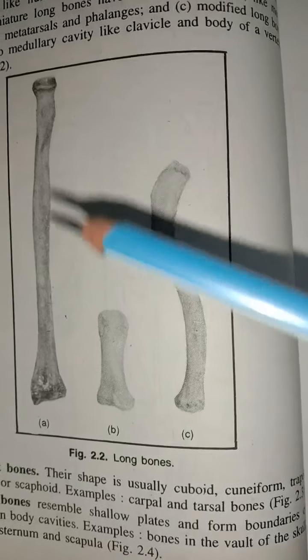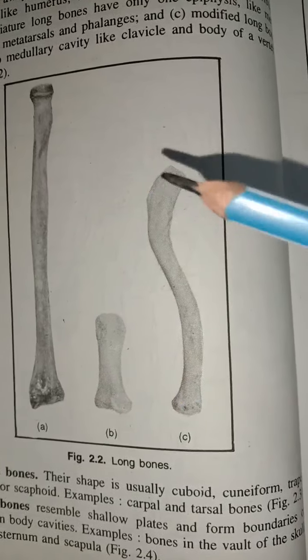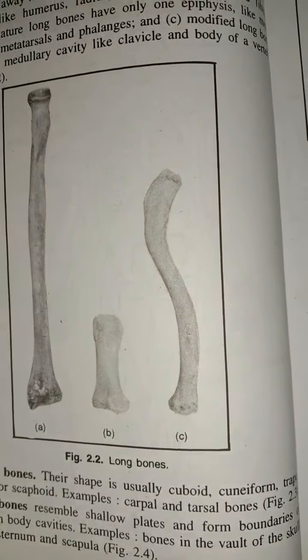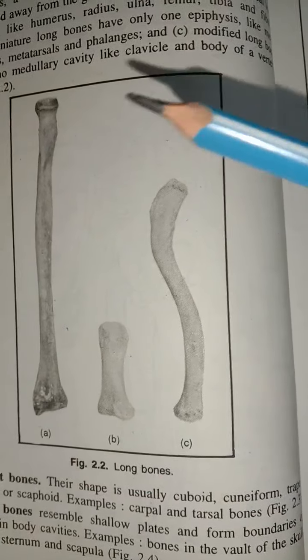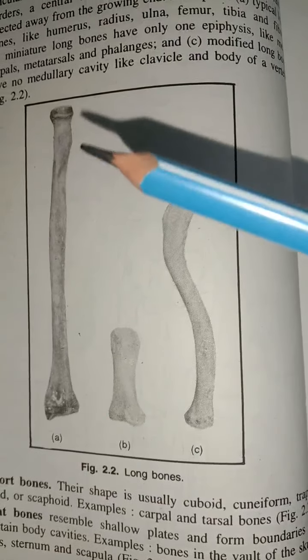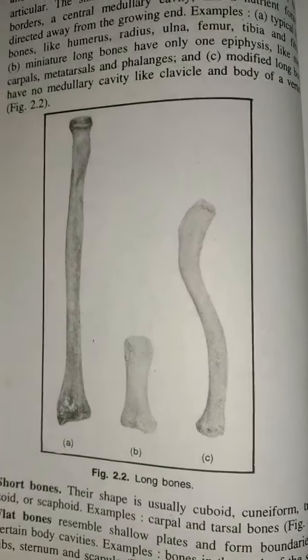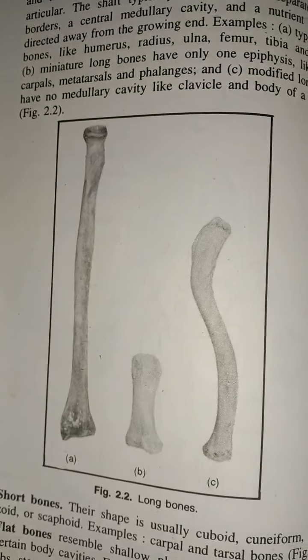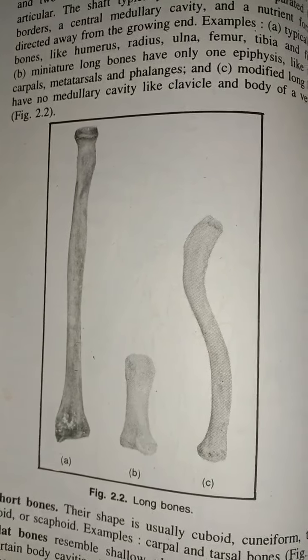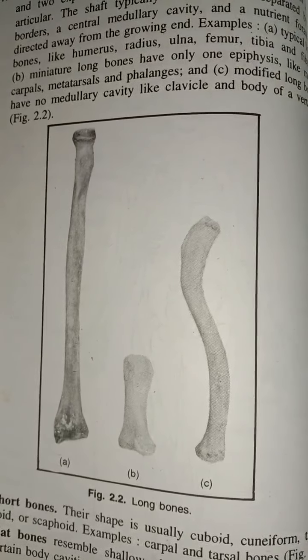Then let's see the types of bone or the classification of the bone. First, according to its shape: the long bone, short bone, flat bone, irregular bone, pneumatic bone, sesamoid bone and accessory bone.